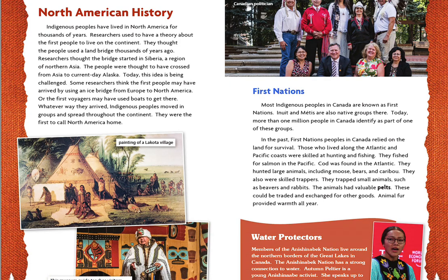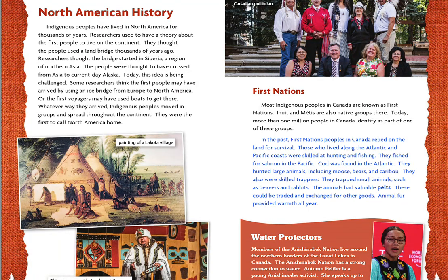First Nations. Most Indigenous peoples in Canada are known as First Nations. Inuit and Métis are also native groups there. Today, more than 1 million people in Canada identify as part of one of these groups. In the past, First Nations peoples in Canada relied on the land for survival. Those who lived along the Atlantic and Pacific coasts were skilled at hunting and fishing.